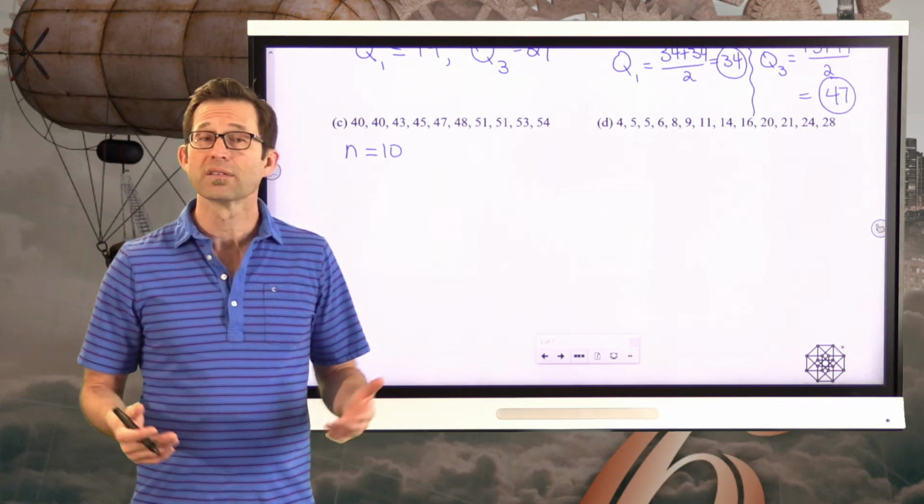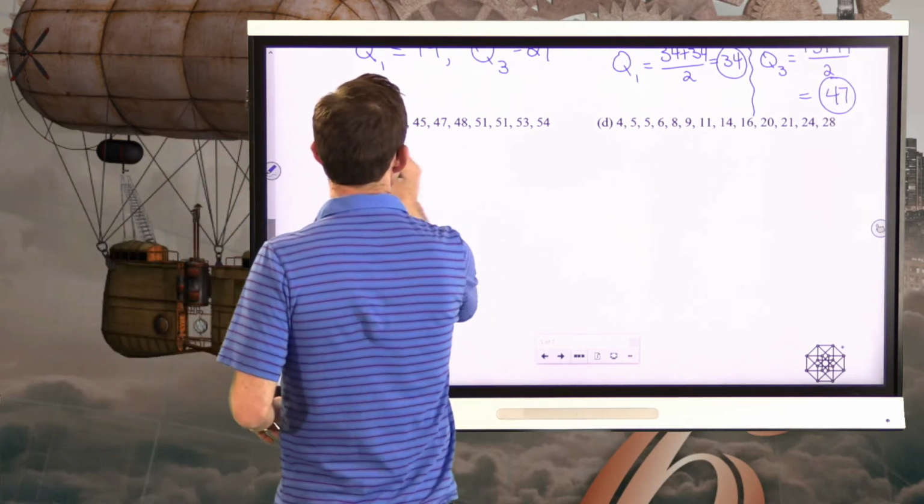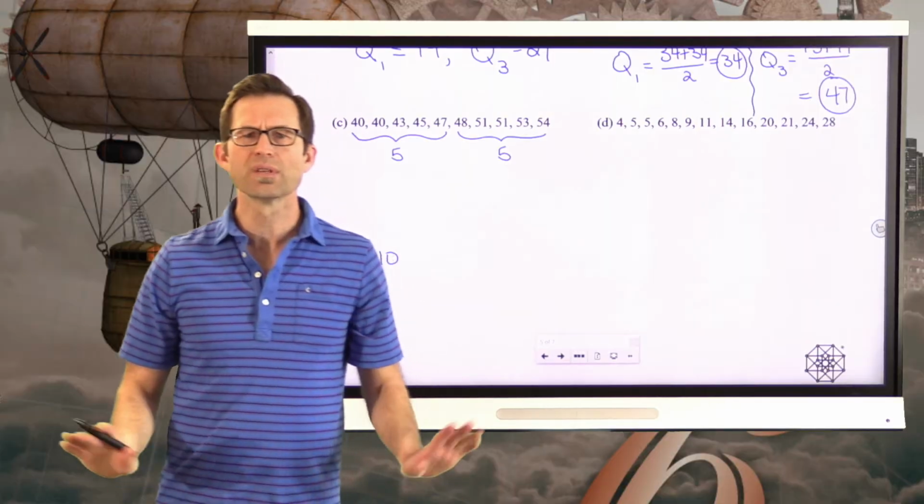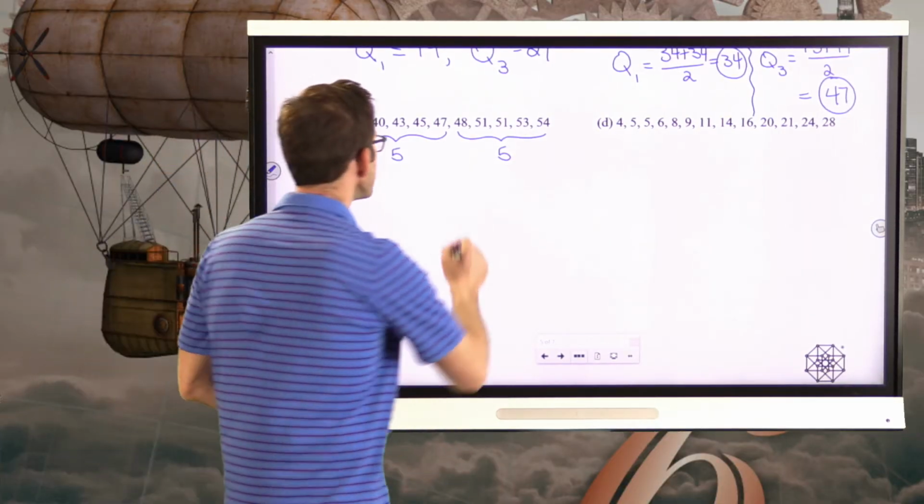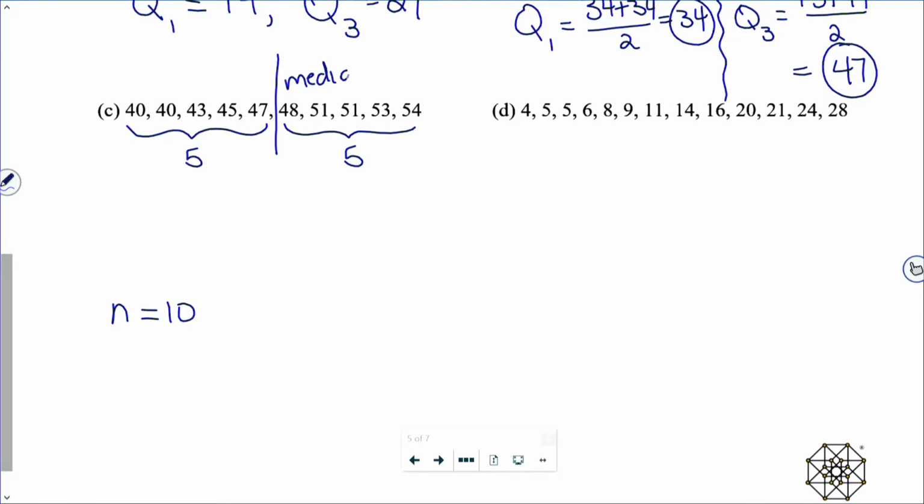All right, well, one of the nice things about n equals 10, a nice even number, is it's going to divide my data set up into the upper 5 and the lower 5. Okay, so simple enough. Nice even numbers. So right in between them is going to be the median. And again, here it's easy enough to think to myself, the number that's right between 47 and 48 is going to be 47.5.